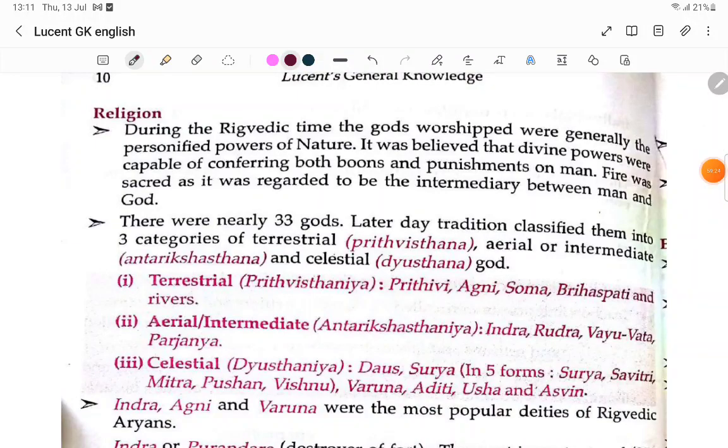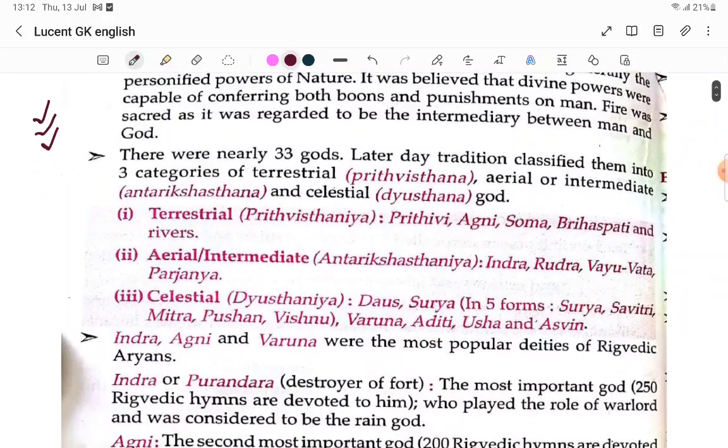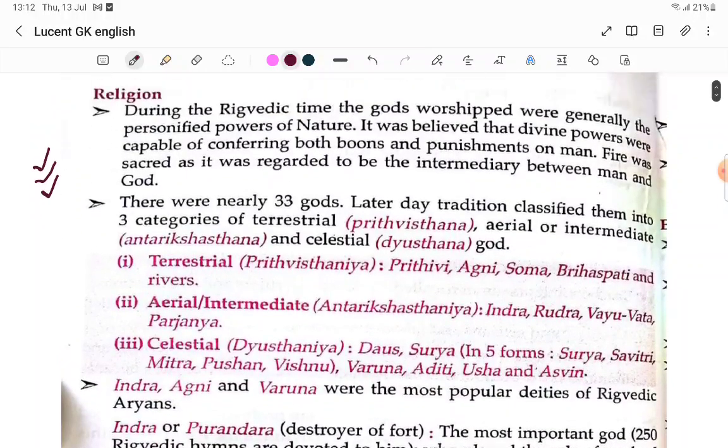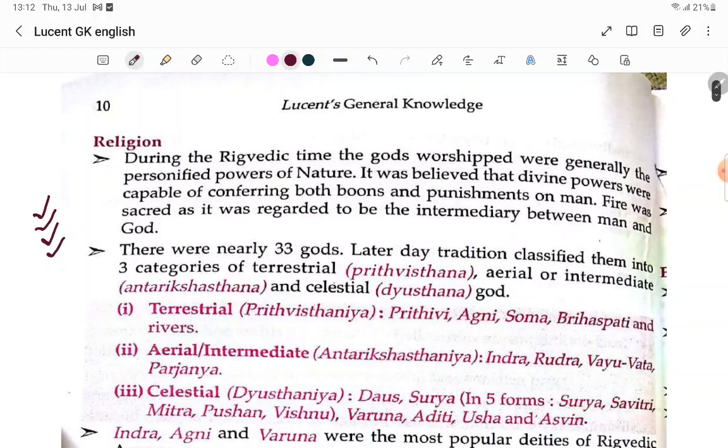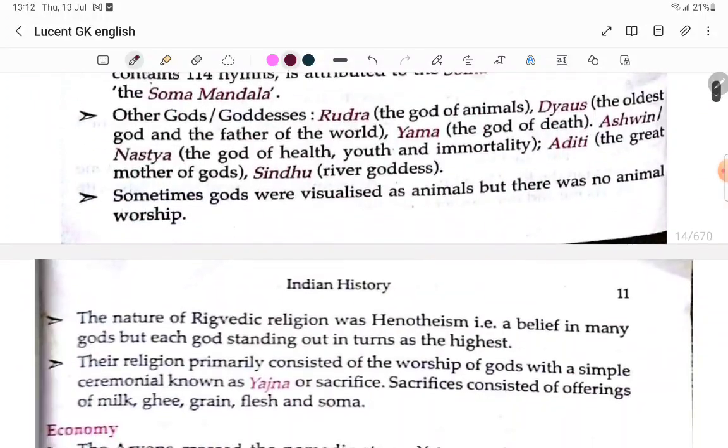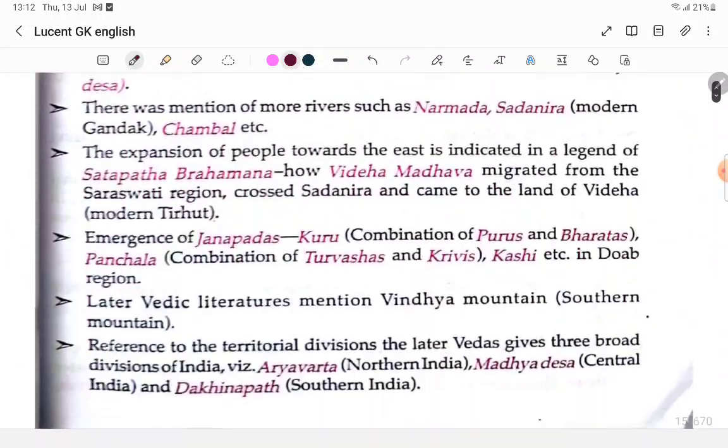Now in this part we saw the Indus Valley civilization. Next, Aryans. In Aryans, regarding Vedic literature, we saw all four Vedas: Rigveda, Samaveda, Yajurveda, and Atharvaveda, and their Upavedas. After that we saw the Vedic literature, religion, and their society. So this much part we saw, and like that we'll finish.